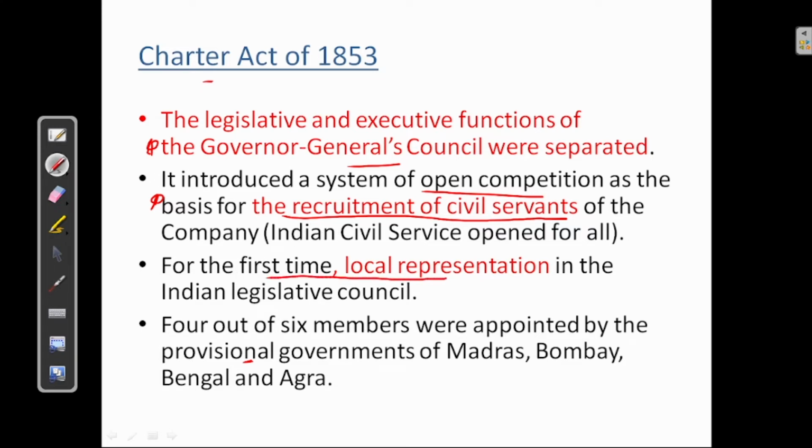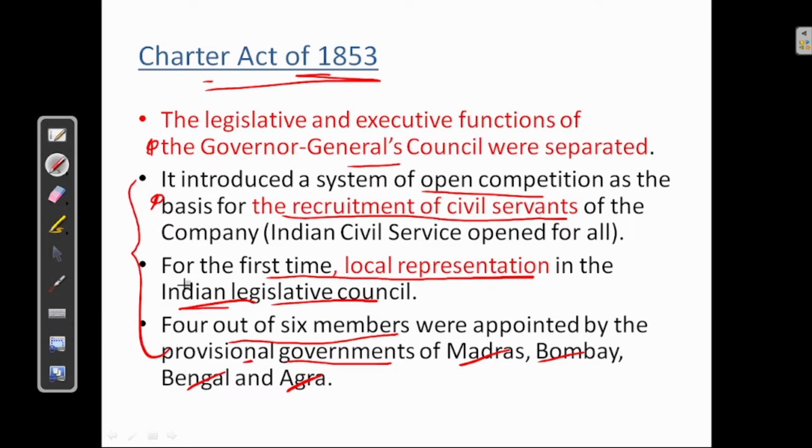For the first time, local representation in the Legislative Council. This also started in Charter Act of 1853. 4 out of 6 members were appointed by the provincial governments of Madras, Bombay, Bengal, and Agra. Okay, all these are the features under the Charter Act of 1853.